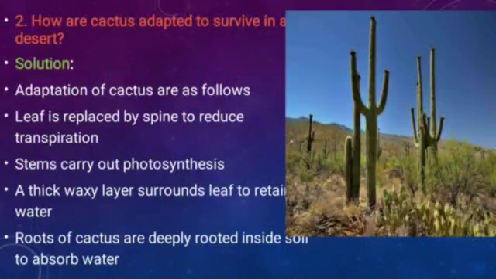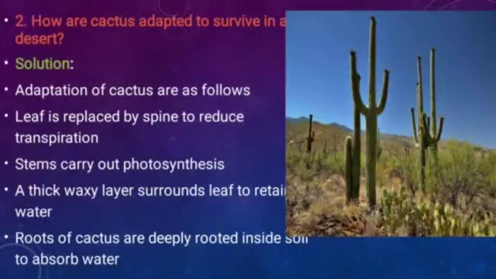Next question is, how are cactus adapted to survive in a desert? Means, what are the adaptive features because of which cactus can easily survive in a desert? You know that in cactus the leaves are modified into thorns, and the roots of the cactus are very long. They can go very deep into the soil to search for water, because it is a very dry environment there.